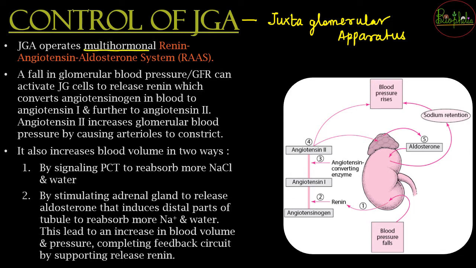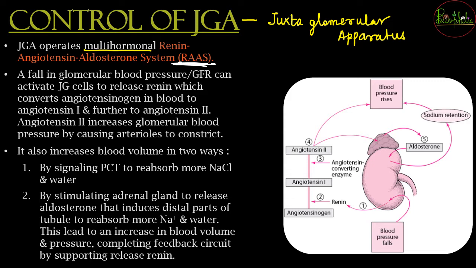Multi-hormonal means that, just as ADH was only one hormone being released for control, here many hormones are going to get released side by side, and that is going to entirely constitute what? The renin angiotensin aldosterone system, also called RAS. Okay, so RAS is the second thing that is going to help in control of the kidneys.